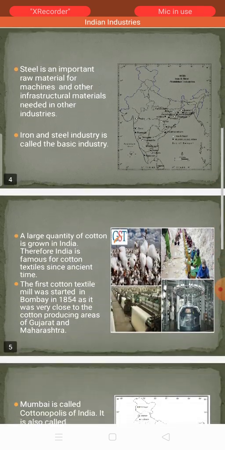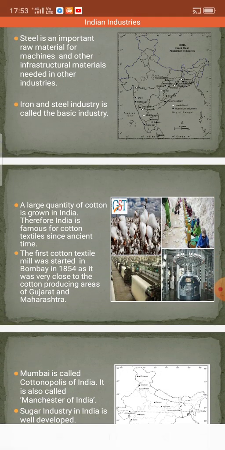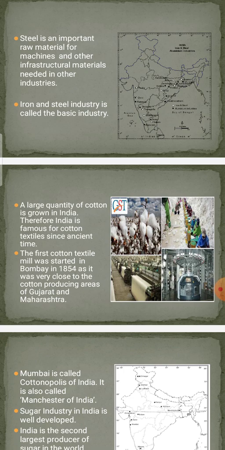Okay, now next we'll proceed to steel, which is an important raw material for machines. All machines are made up of iron and steel. Only iron they will not use for the machine; they will use iron and steel mixed. Steel is an alloy, and machines are all made up of iron and steel. So totally we say steel.